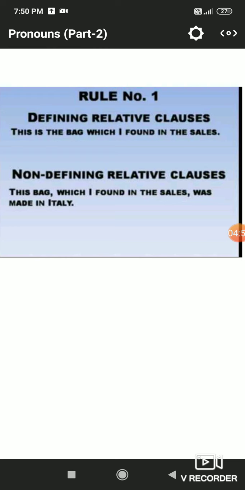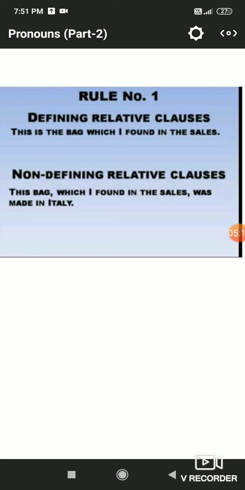Read the example. This is a bag which I found in the sales. So here this is a defining relative clause. Here it is used to define something. But in the second sentence, this bag, which I found in the sales, was made in Italy. Here it is used as subject. It is not defining anything. So here we can't omit the relative pronoun.